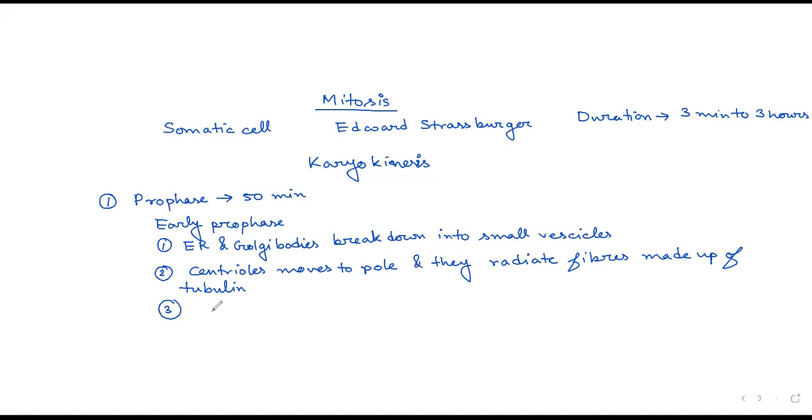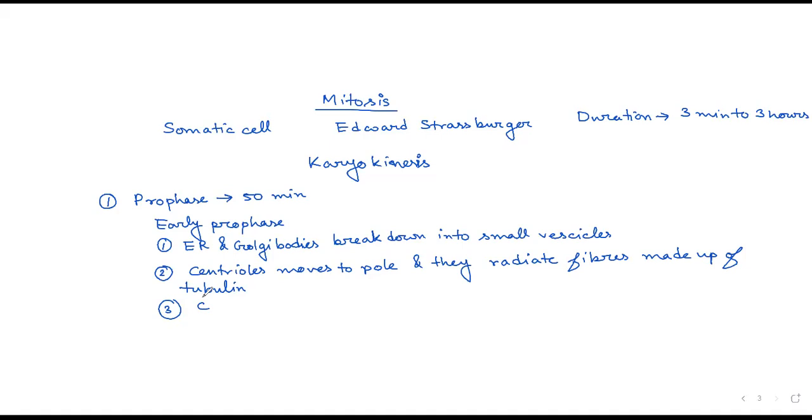Okay. Next important thing, can anyone guess what next thing can take place? What was required before cell division? Yes, Parv.